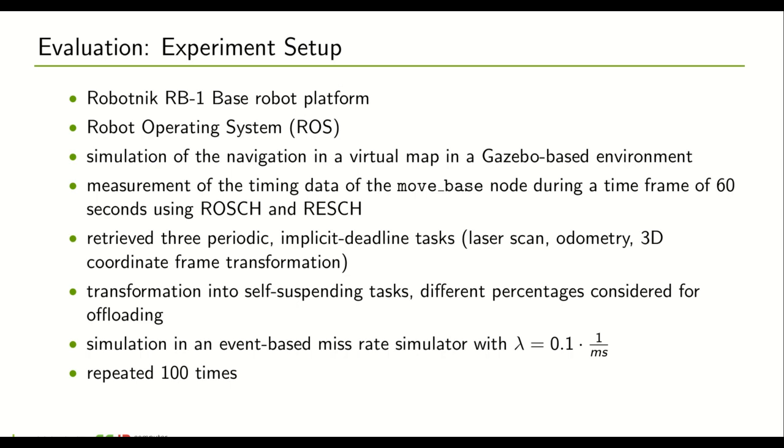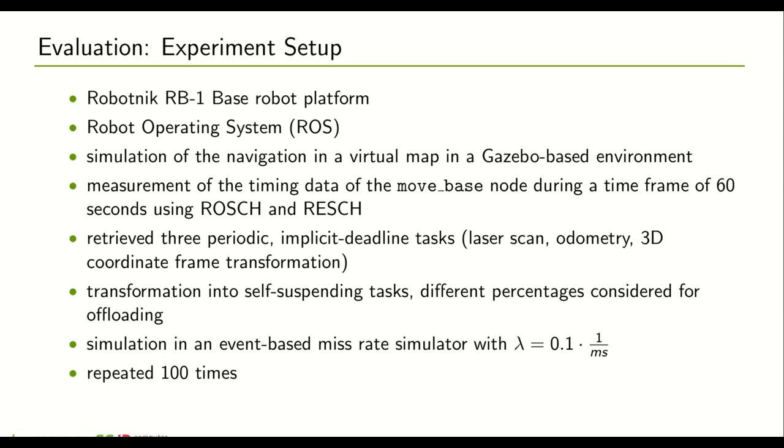Moreover, we considered a Robotnik RB1 base robot platform, which is a robot from logistics used for loading, and this robot also needs to navigate in highly unstructured environments. It's running ROS, and we basically used a simulation of the navigation in a virtual map using a Gazebo-based environment. We measured the timing data, and then based on this, we retrieved 3 periodic implicit deadline tasks regarding the navigation of the robot.